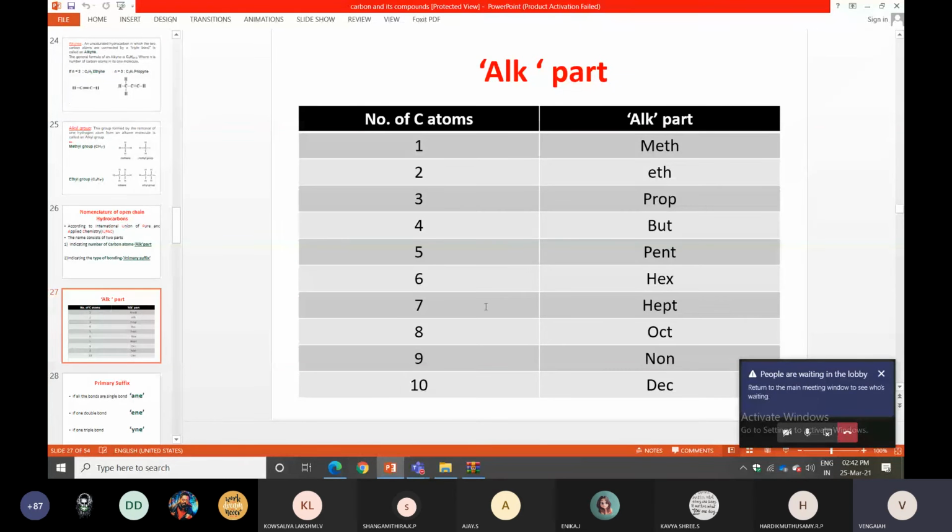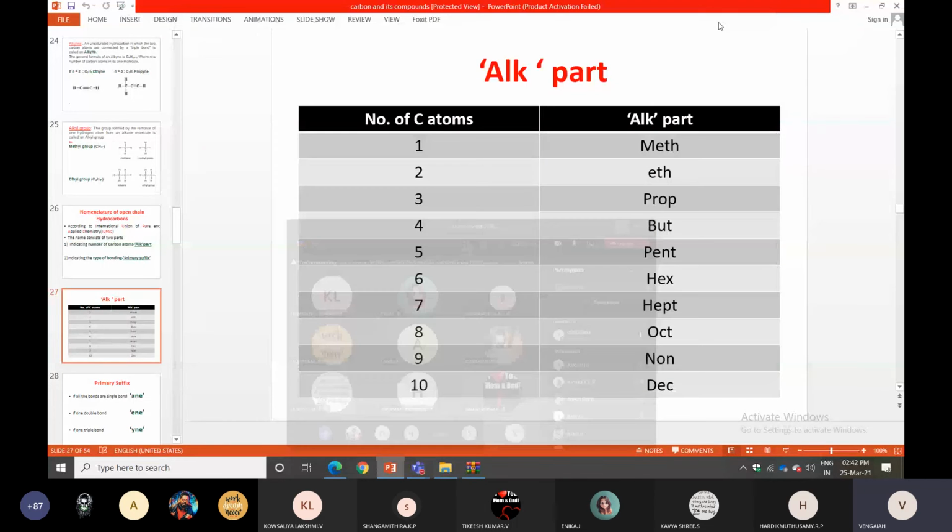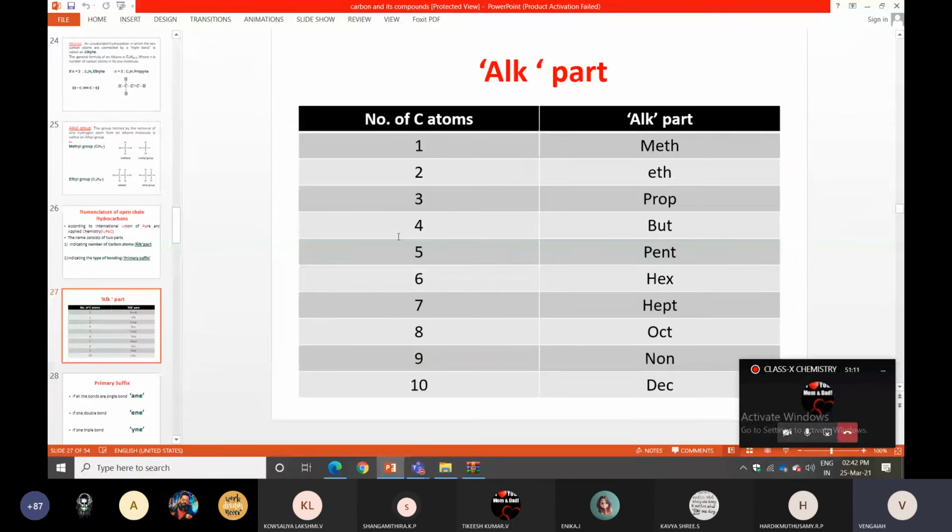Everyone write this table. Are you getting my voice? Write in class chat. This slide you can write in classwork. This slide alone is important: number of carbon atoms. One carbon you call meth, like that. So this one alone you write down.